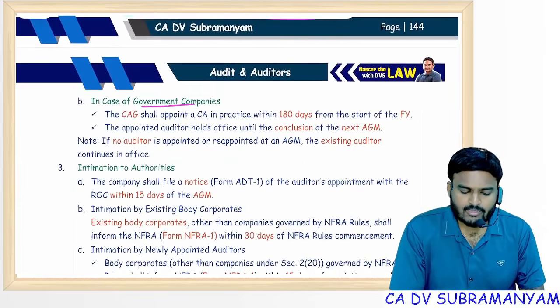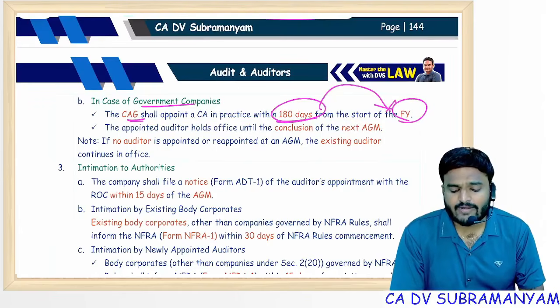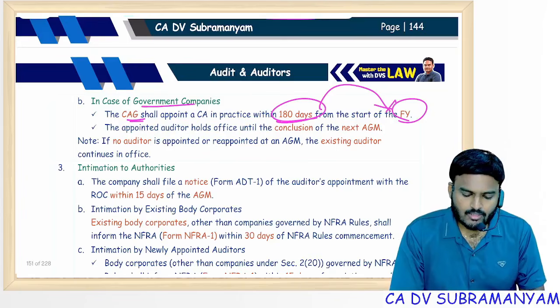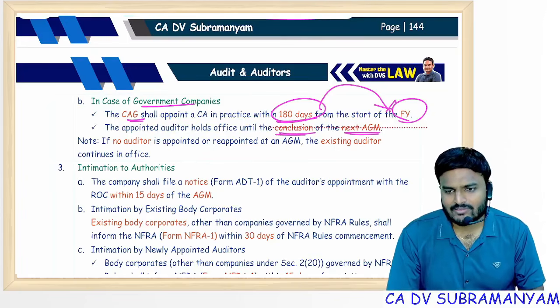In case of government company, C&AG appoints subsequent auditor within 180 days from the commencement of financial year. Within 180 days of commencement of financial year. Appointed auditor holds office until the conclusion of next AGM, 1 year only. Non-government companies, 1 term of 5 years.